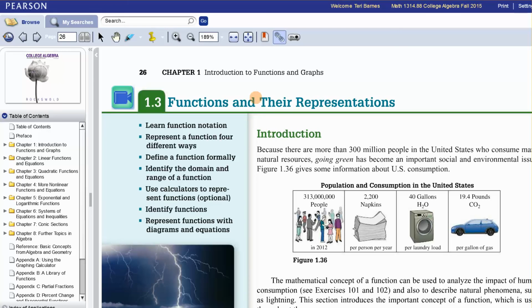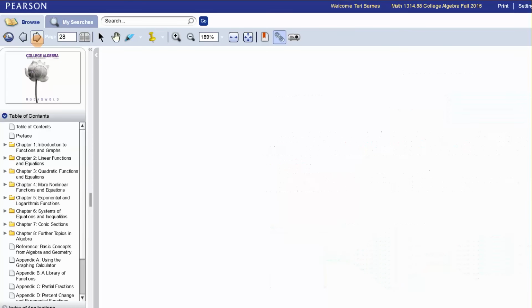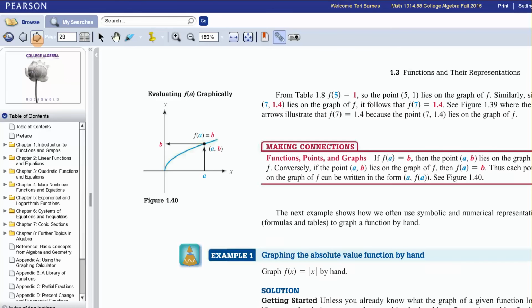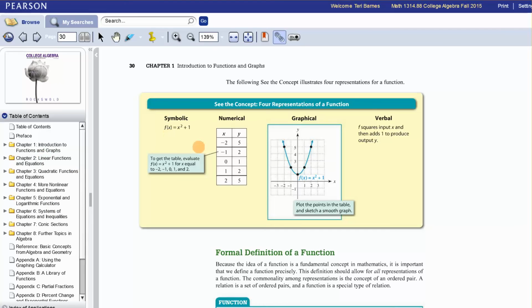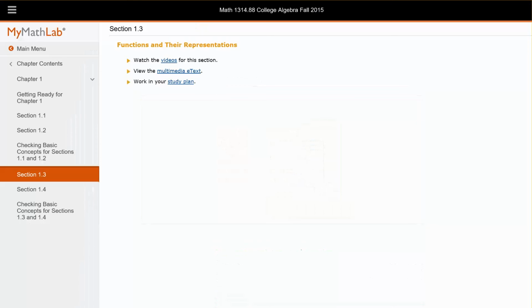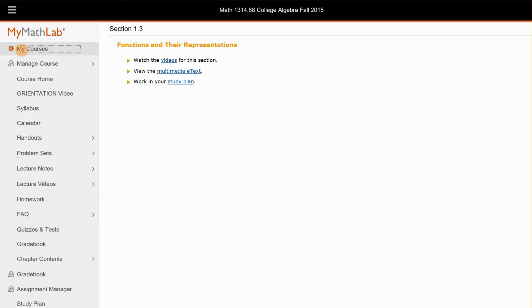You can mark a page to come back to. But here's the book, and you can just go through it and get whatever you need out of it. I've got it zoomed way out. We can make it certainly smaller. But it's a great ebook, and you can go through the table of contents here and go wherever you'll need. You'll see some of these charts I've pulled and put in the notes. So it's a really good ebook, and I would suggest if you want to go in and browse through that.